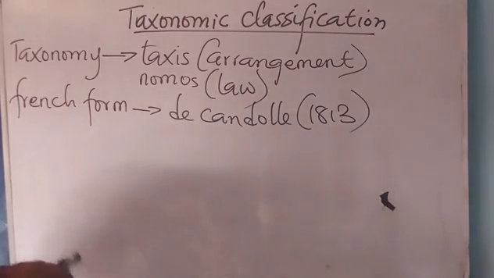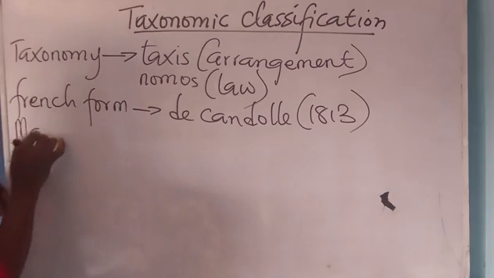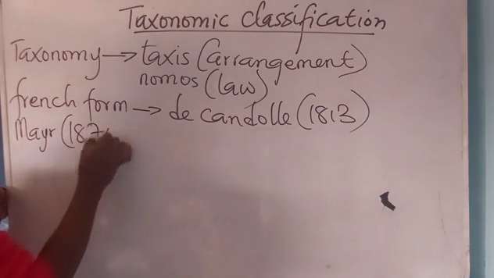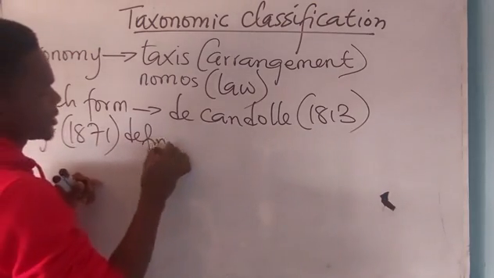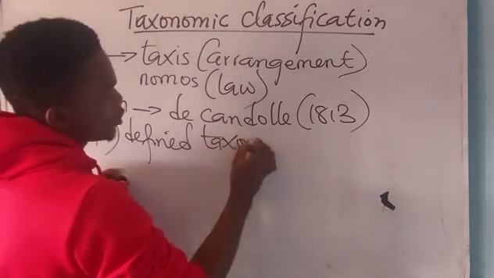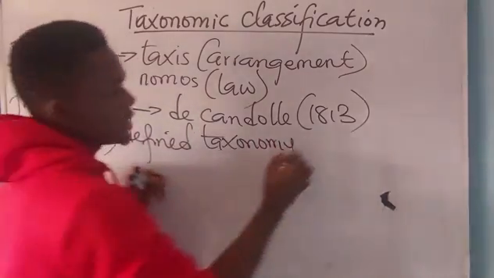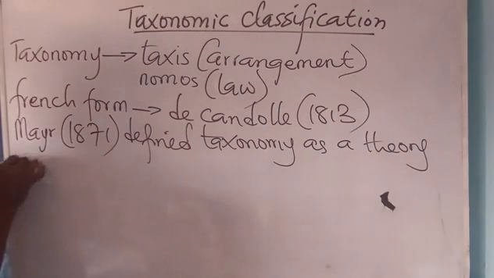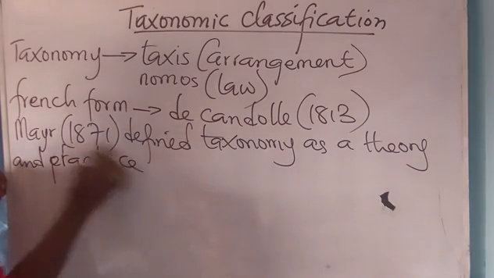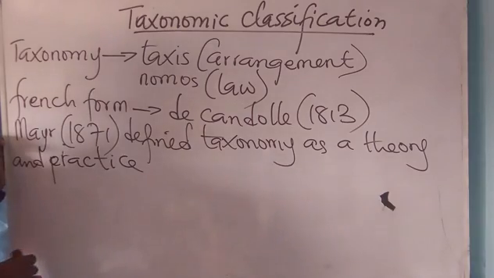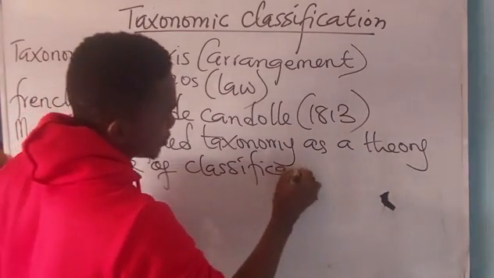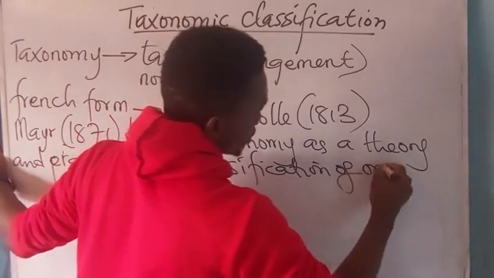Now, we have Murray in the year 1871, who defined taxonomy as a theory and practice of classification of organisms.